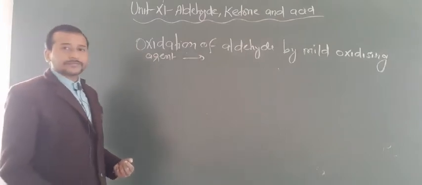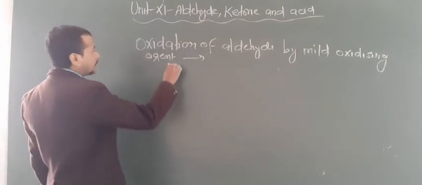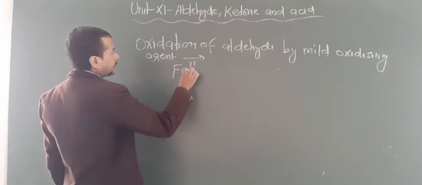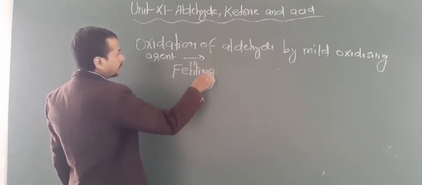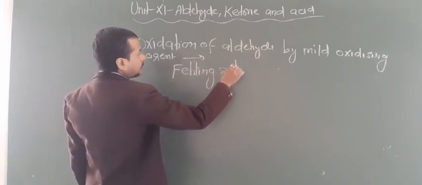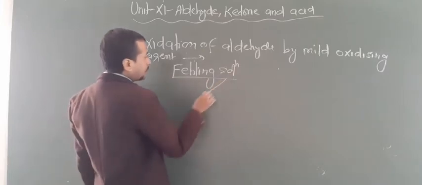Now the second reagent you have to know is known as Fehling's reagent or Fehling's solution. The Fehling's solution is basically of two types.